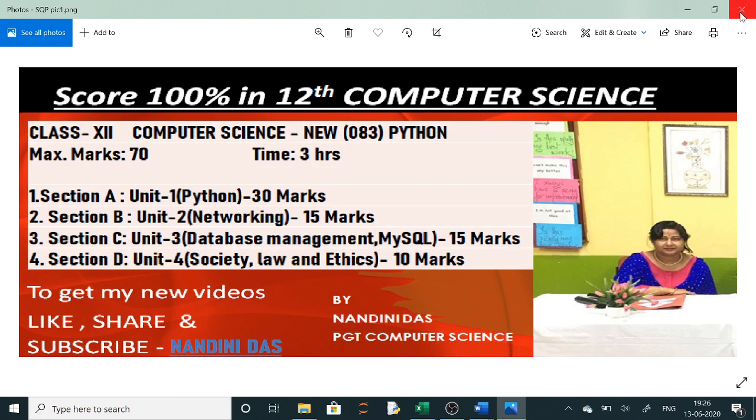Hello students, now today we are going to solve the sample question paper of CBSE. Now it is very easy to score 100% marks in class 12th computer science if you know the pattern of the questions. Here first thing is, in unit 1, 30 marks question will be asked from Python, in unit 2 from networking 15 marks question, unit 3 database management MySQL 15 marks question, unit 4 society law and ethics 10 marks question will be asked.